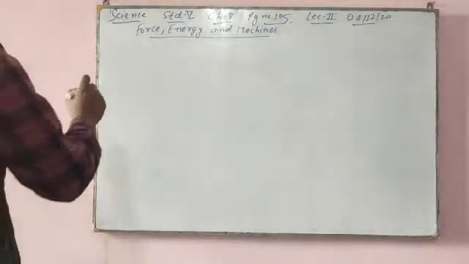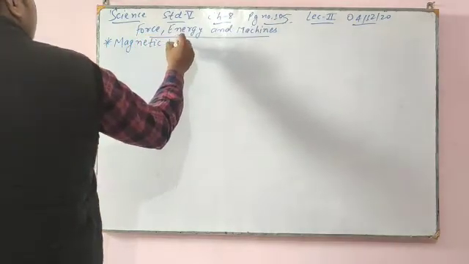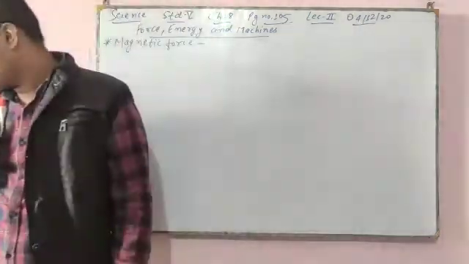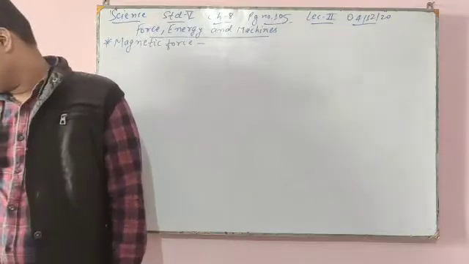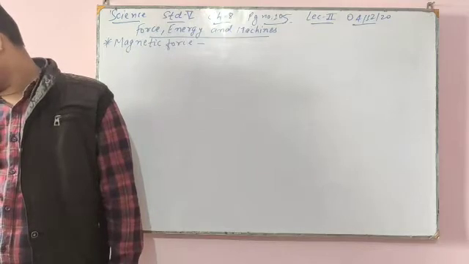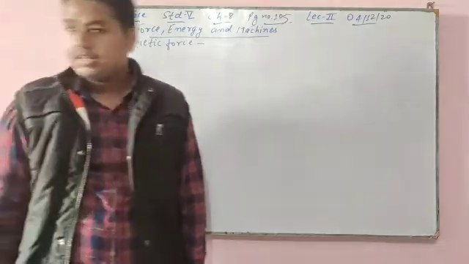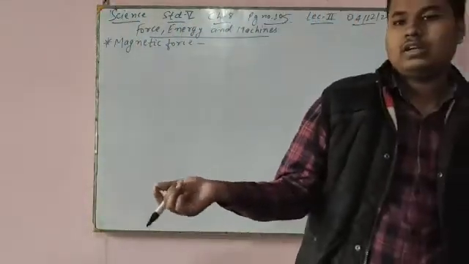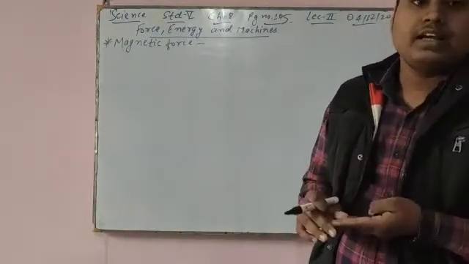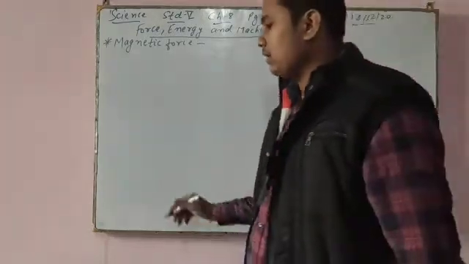Come to the next topic, magnetic force. Magnets are substances that attract or pull materials such as iron, steel, cobalt, or nickel towards themselves. Materials that get attracted to a magnet are called magnetic material. If you take iron and a magnet, the material which has magnetic property will be attracted to that magnet.